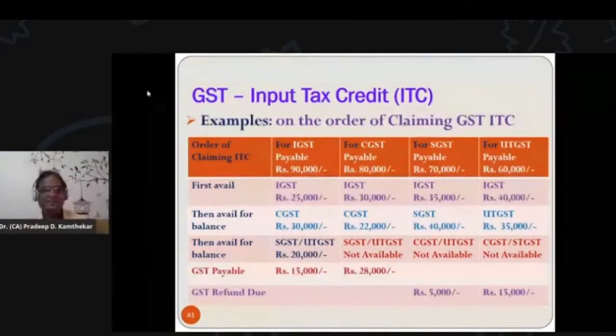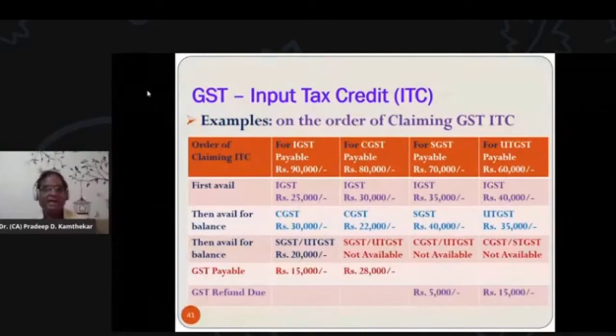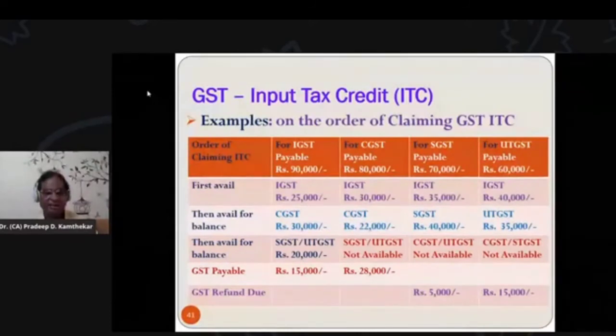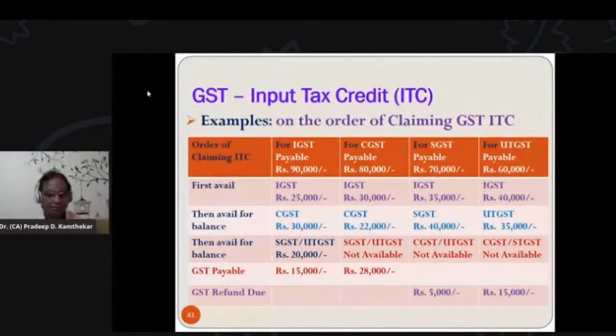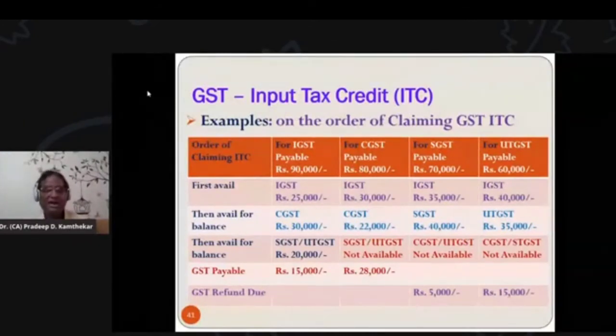Now in this example, see the first column, 90,000 IGST was payable. So there was 25,000 in the name of IGST input tax credit that we availed. Still, 65,000 balance IGST is payable. For that, 30,000 CGST input tax credit is availed. And out of that, now for balance, HGST, UTGST total 20,000 is availed. And after that also, some IGST remains payable. So that 15,000 IGST is to be paid by the dealer.